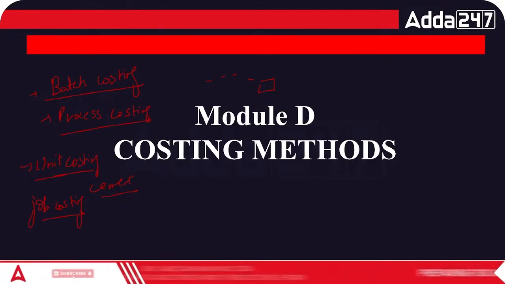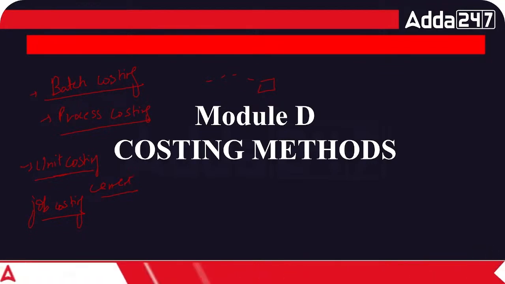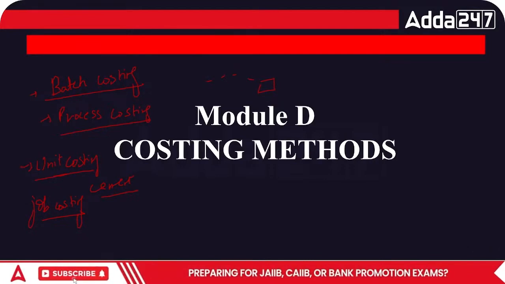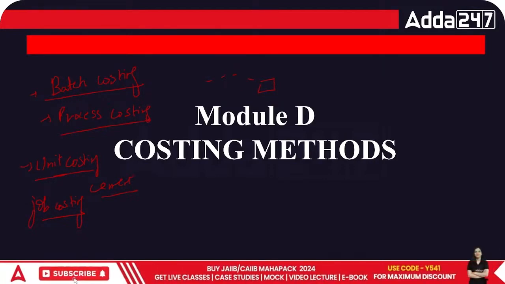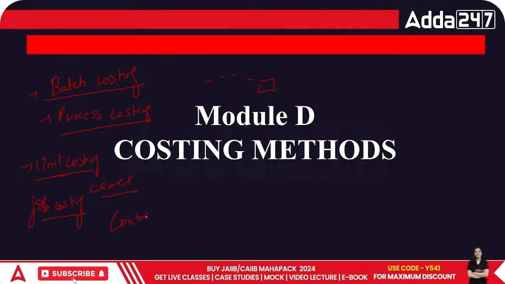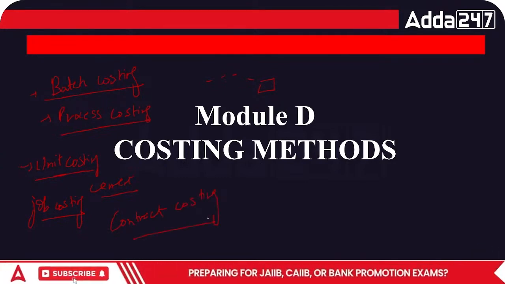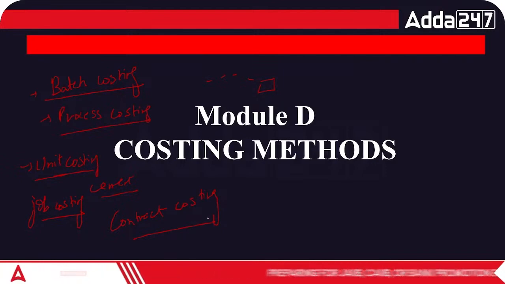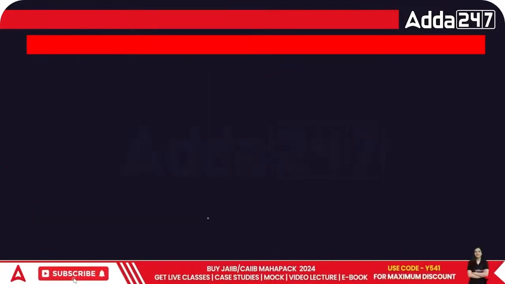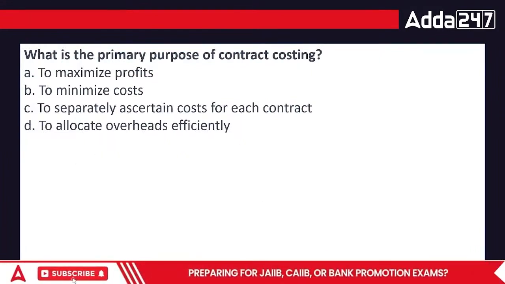So once we're done with this, what else is left? Job costing is where we are doing some kind of costing which is totally specialized towards one particular thing. For example, making of the red chair, that is basically part of job costing, right? Now there's one particular related to construction, which is contract costing. So these are all the different kinds of costing which are used in different productions. Based upon this, today we are going to talk about, I think, multiple of all these kinds of costing.